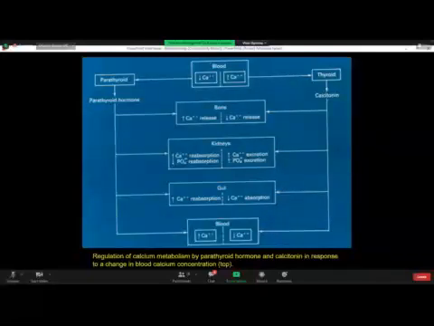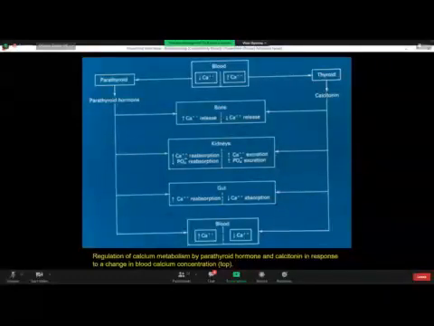When the stimulus is a fall in calcium level in the plasma, as shown in the upper left column of the slide, it stimulates the chief or principal cells to secrete PTH from the parathyroid glands. So then it causes release of calcium from the bone cells, and causes increased reabsorption of calcium into the renal tubule and decreased reabsorption of phosphate from the renal tubule. And then it activates vitamin D to vitamin D3, its active form, which causes increased absorption of calcium from the gut. So the net result is there is increased calcium in the plasma.